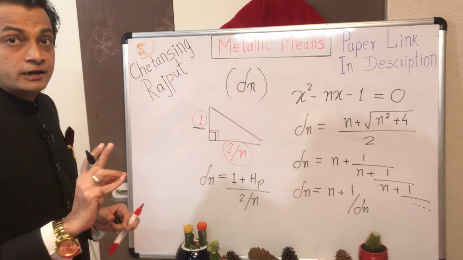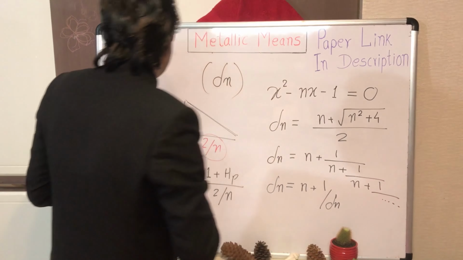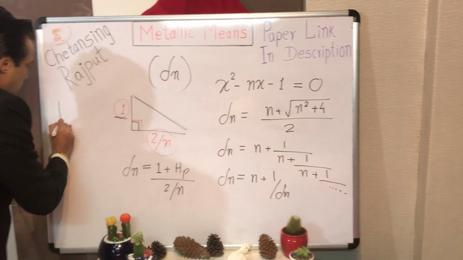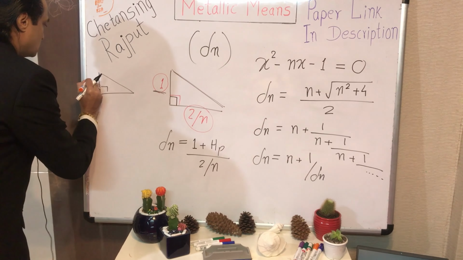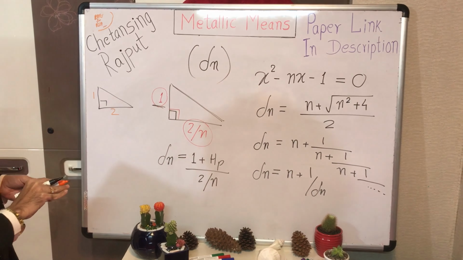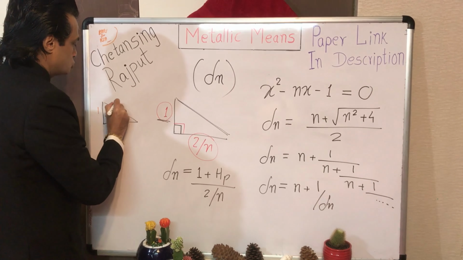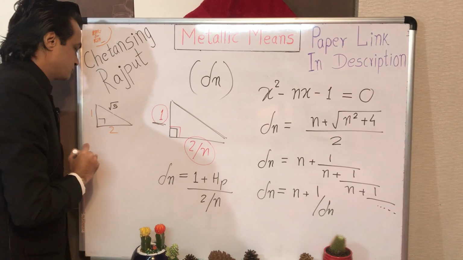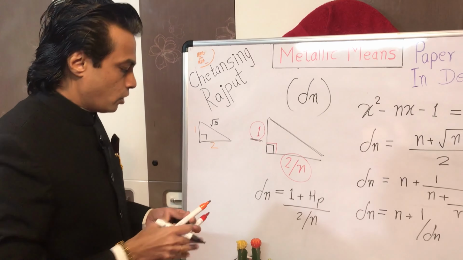Let me exemplify. The right triangle having its catheti 1 and 2, the 1, 2, root 5 right triangle, is the quintessential form.